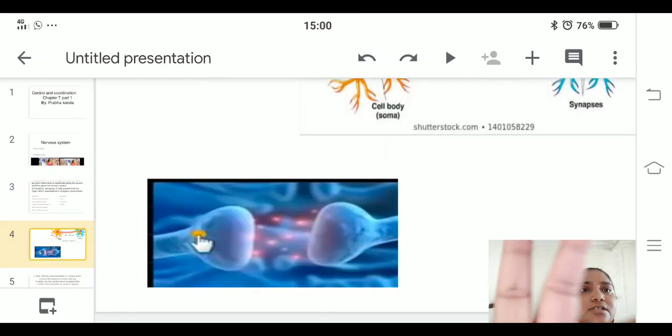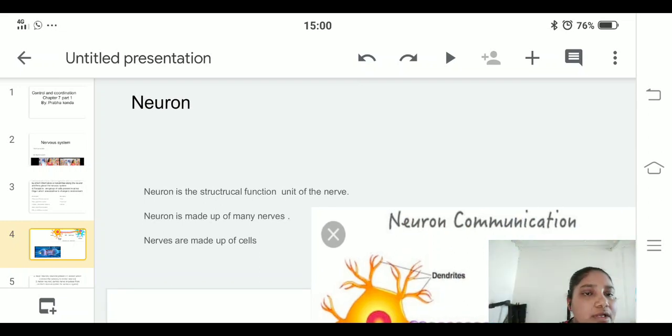Let us first discuss the neuron. A neuron is the structural and functional unit of a nerve. Nerves are made up of cells. I'm just going to explain one nerve, but there are millions of nerves present in our body.